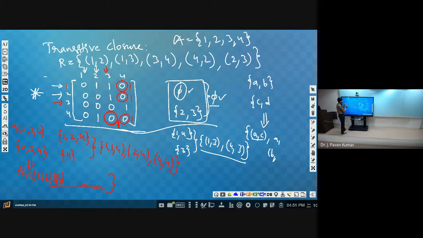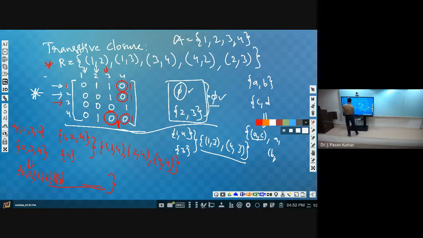Is this a transitive relation first of all? Can you give one counterexample for claiming it is not transitive? 1, 3 and 3, 4. We can say directly 1, 3 and 3, 4. What should be present? 1, 4 should be present. Is it available? No. So it is not transitive. But in the resultant, did we get 1, 4?